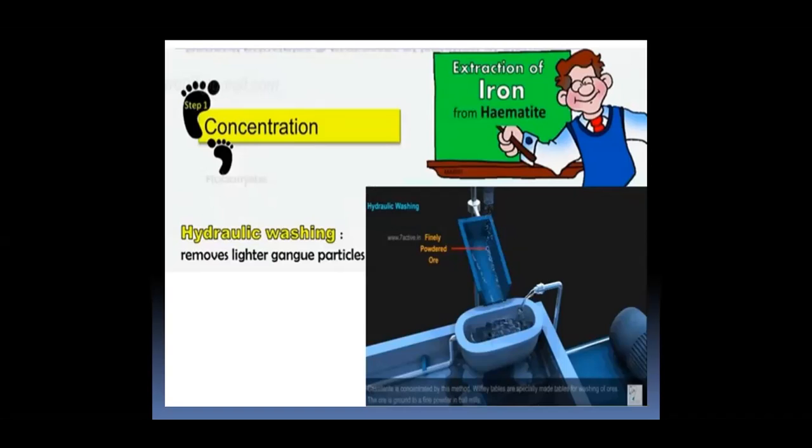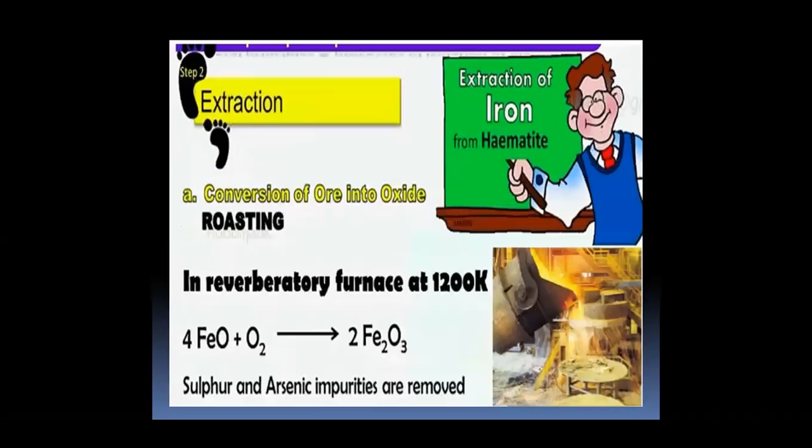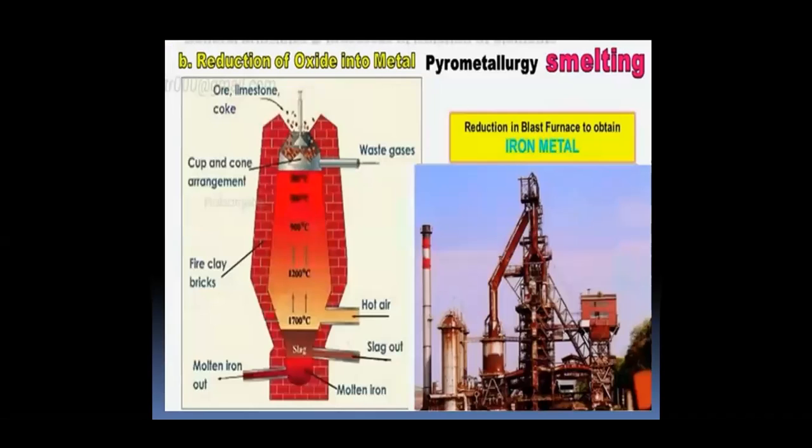Extraction of iron from hematite. Concentration can be done by hydraulic washing. Then extraction: the concentrated ore gets converted into oxides by roasting. Roasting is done in a reverberatory furnace at 1200 Kelvin, where the iron ore gets converted into Fe2O3. During this roasting, the sulfur and arsenic impurities are removed. Then reduction of the oxide into metal is by pyrometallurgy, that is smelting. Reduction is carried out in a blast furnace to obtain iron metal.